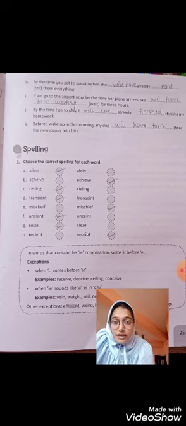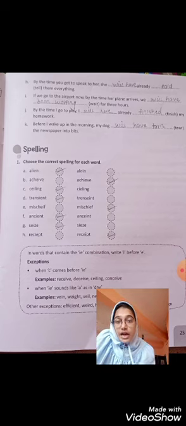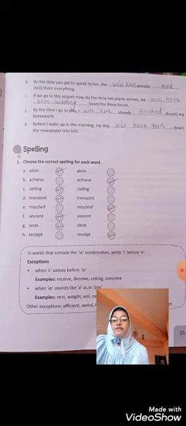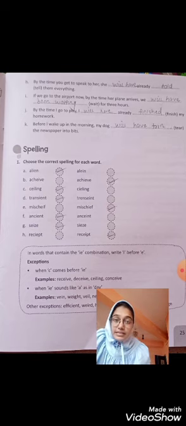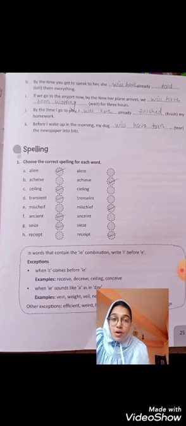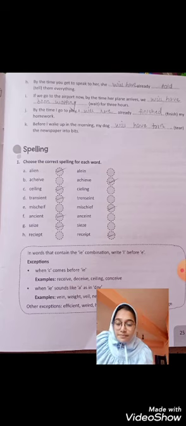Question I is, if we go to the airport now, by the time her plane arrives, we will have been waiting for 3 hours. Will have been waiting, future perfect continuous tense. By the time I go to play, I will have already finished my homework. Future perfect tense. Before I wake up in the morning, my dog will have torn the newspaper into bits. Will plus have plus past participle of tear, which is torn.